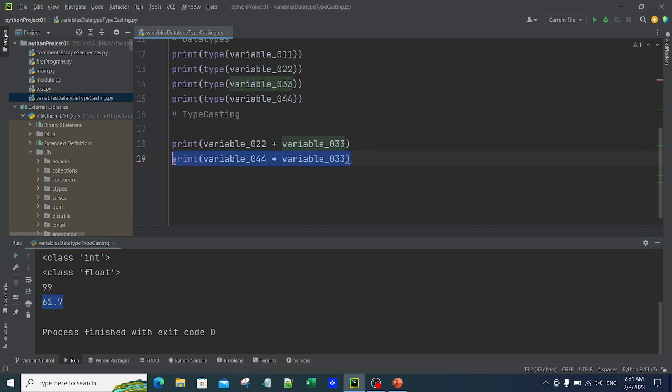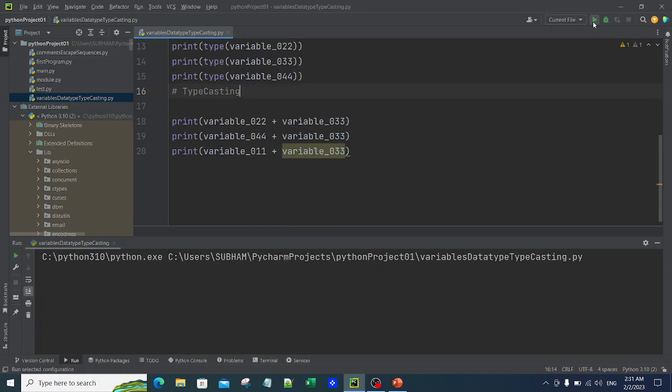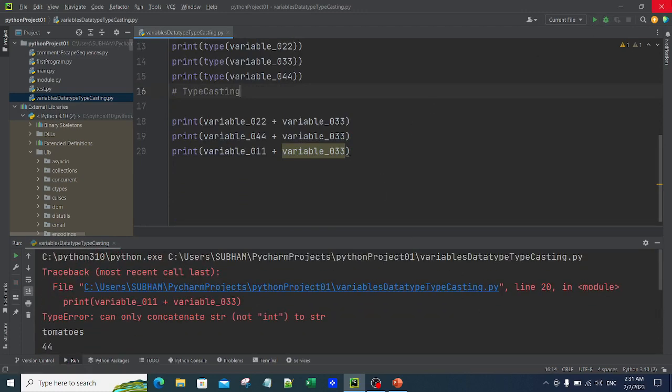But now, let me try to add 011 and 033. What is 011? If you go here, 011 is a string type, it is textual data, and 033 is nothing but an integer data type. Can I add it? Can you add tomatoes plus 55? You cannot. The moment I run it, you will see the error. You just scroll here, and you can see it says type error. Whenever you get this type error in Python, it is something where you need to check the data types.